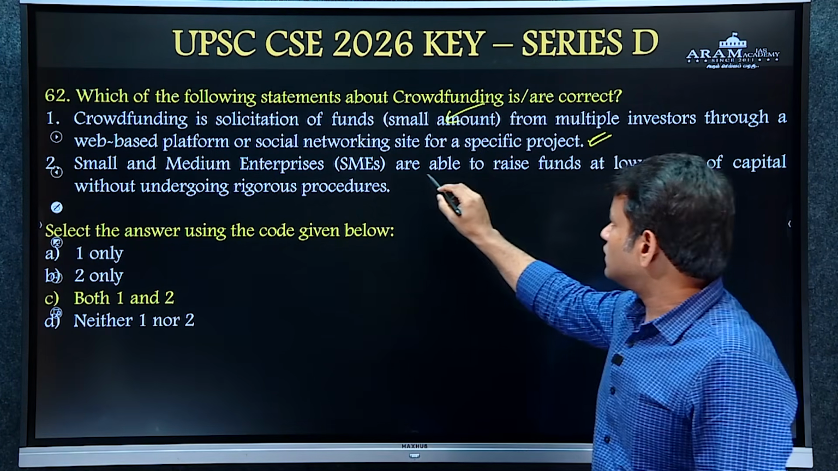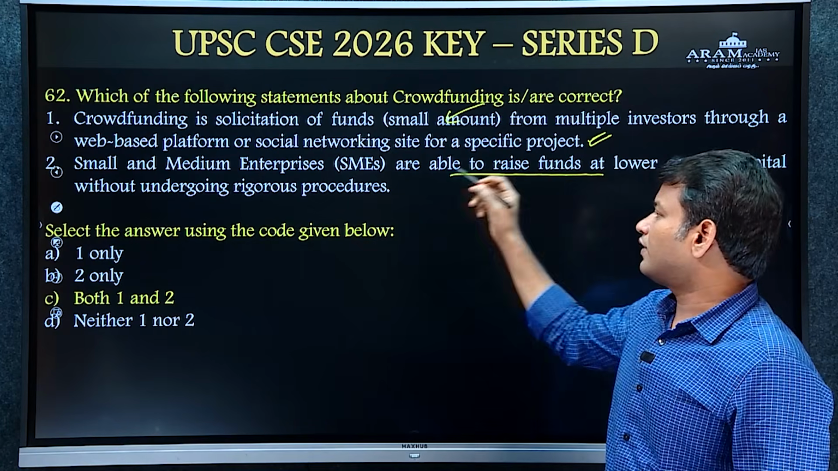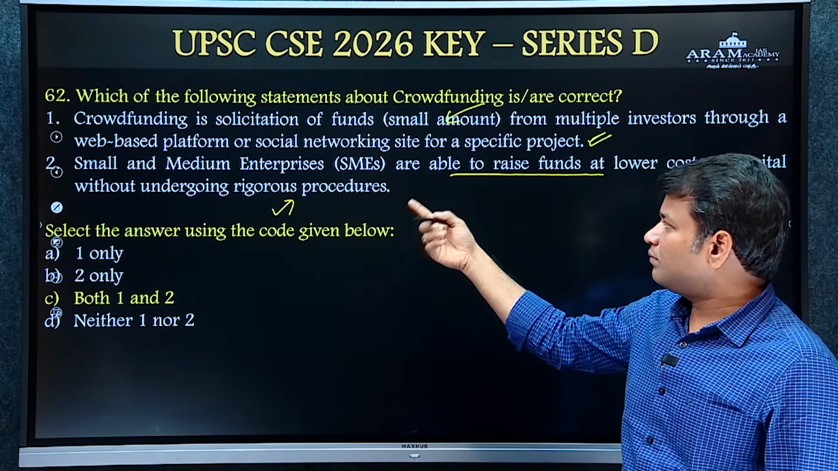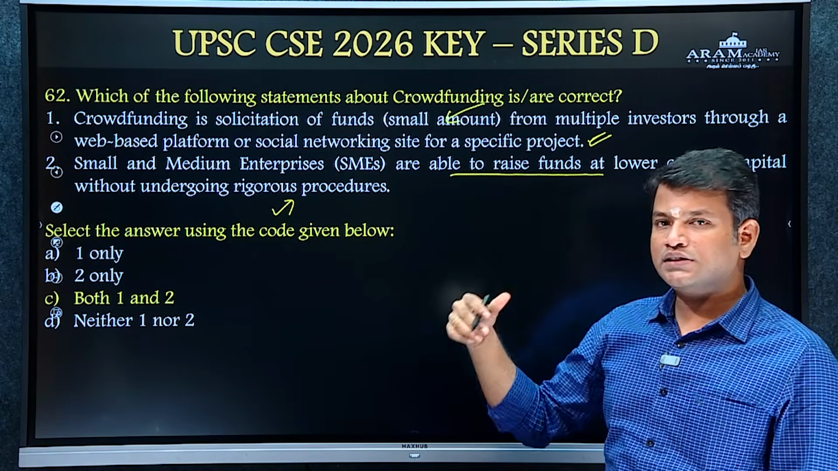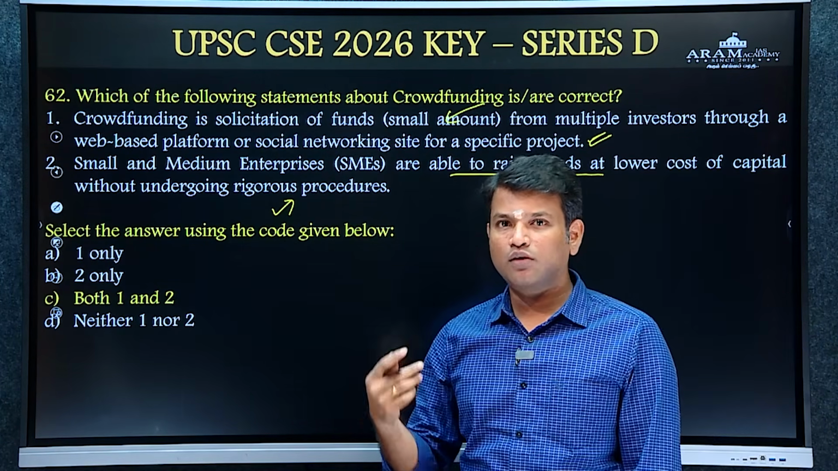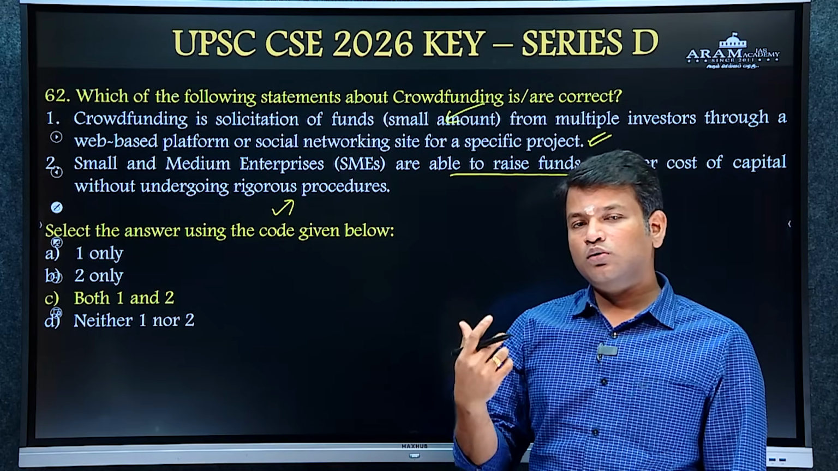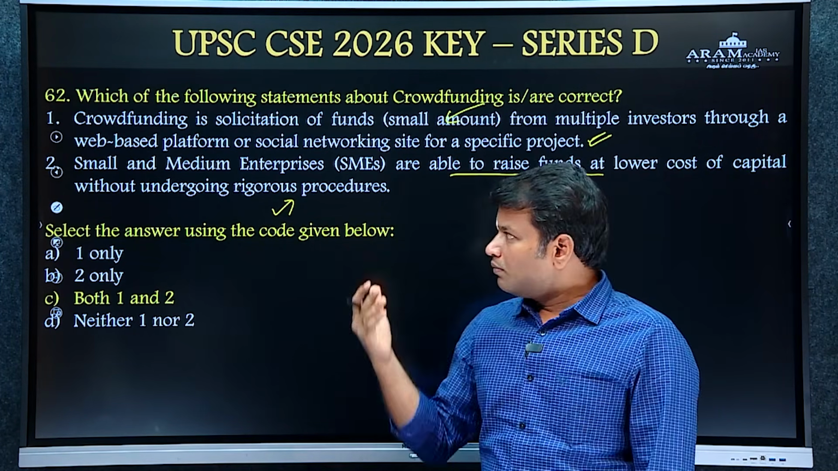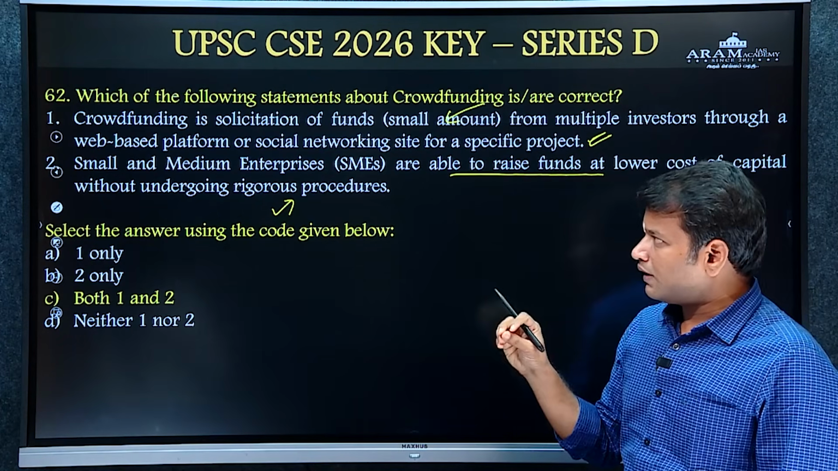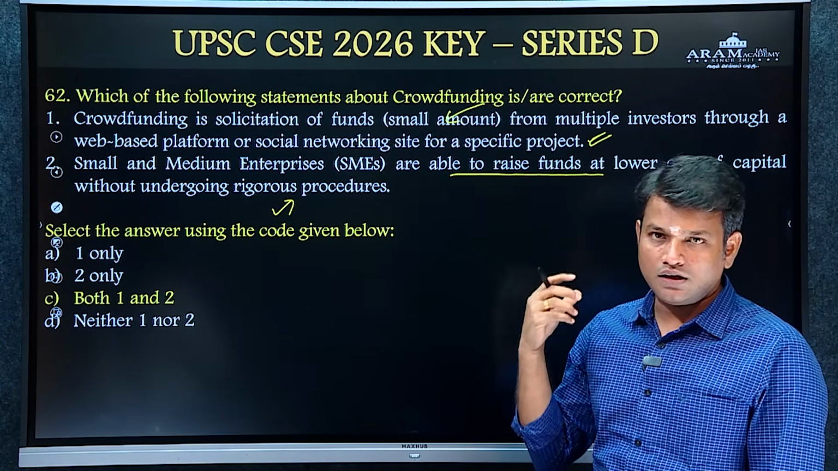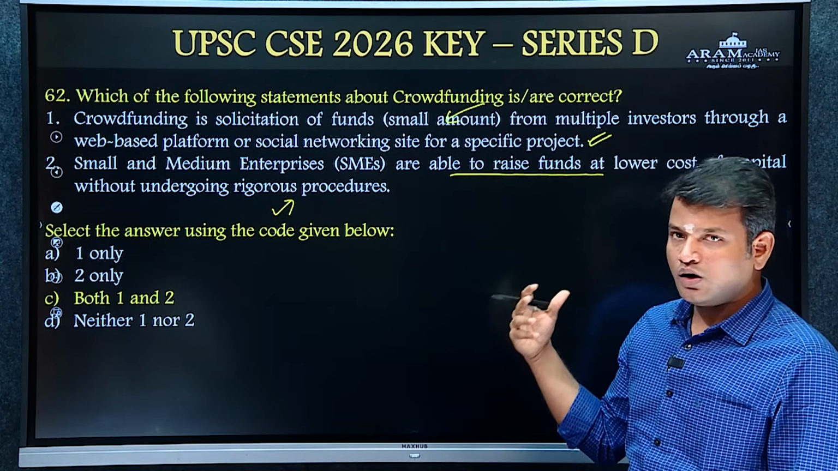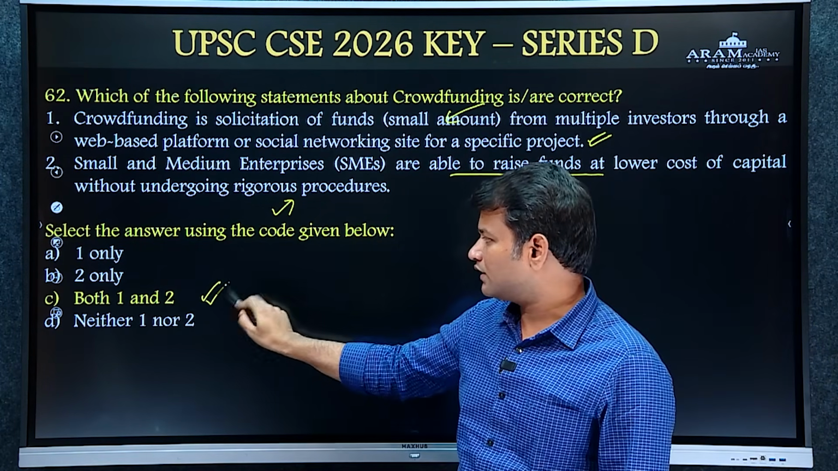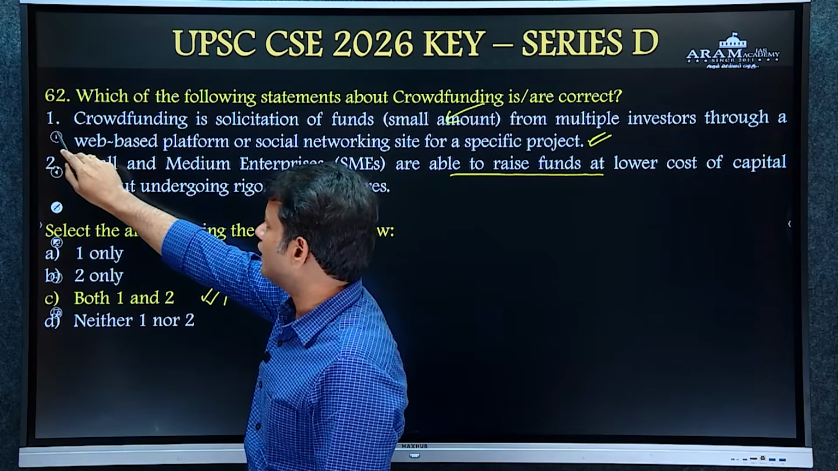Small and medium enterprises are able to raise funds at lower cost of capital without undergoing a rigorous procedure. For example, if an MSME or small medium enterprise wants to access fund through stock exchanges, they have to list their companies and they have to go through rigorous regulatory expectations of SEBI. But crowdfunding is a simple platform where rigorous regulatory methods are not there. So they can easily access funds. So both statements are right. Statement 1 and 2 are right.